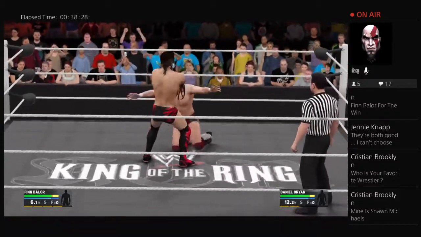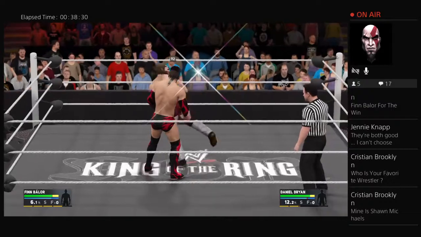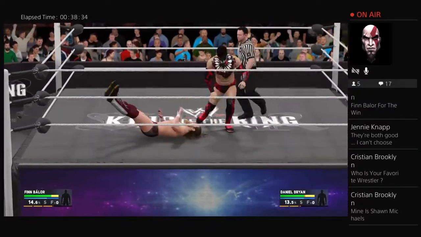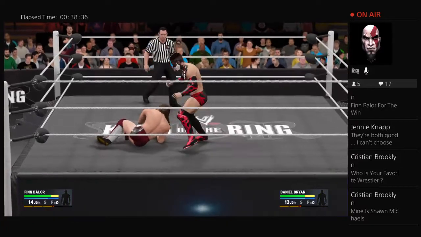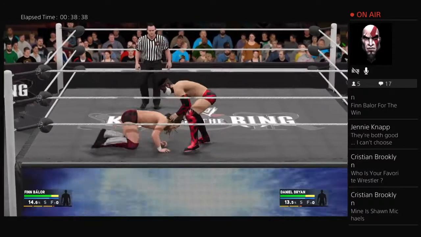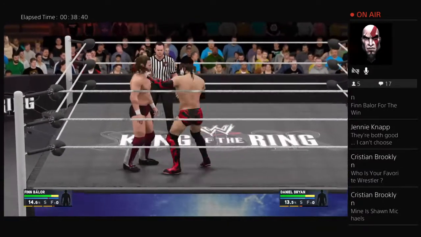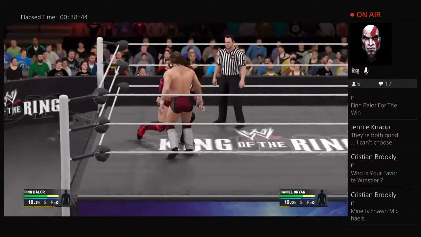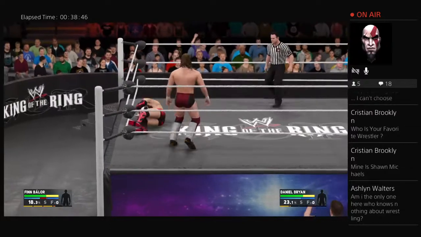So now here goes Bryan and Finn Balor. Daniel Bryan versus Finn Balor to close out the King of the Ring tournament. And oh, Balor! What a flapjack onto the ropes. That is going to be really crucial for Daniel Bryan. And we have to think that Daniel Bryan is still feeling some fatigue after his match with Roman Reigns. Balor had some time to rest and relax.